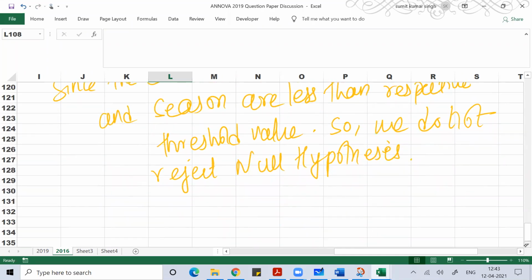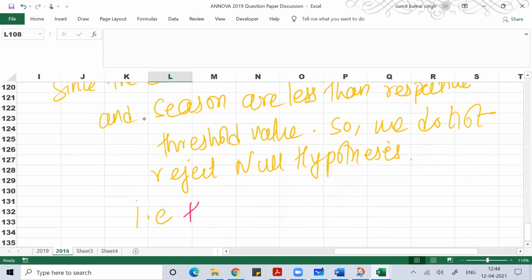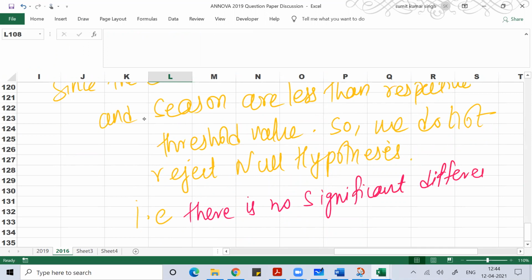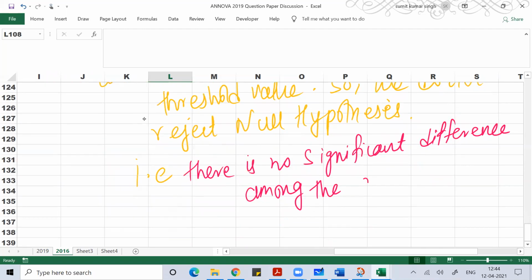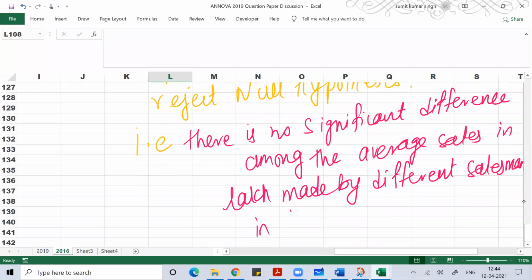This means that there is no substantial or significant difference among the average sales in lakh made by different salesmen in different seasons.